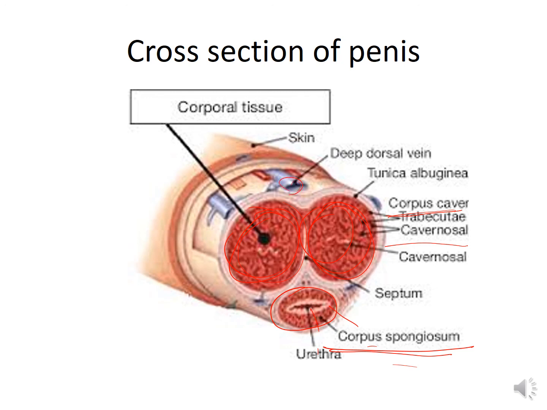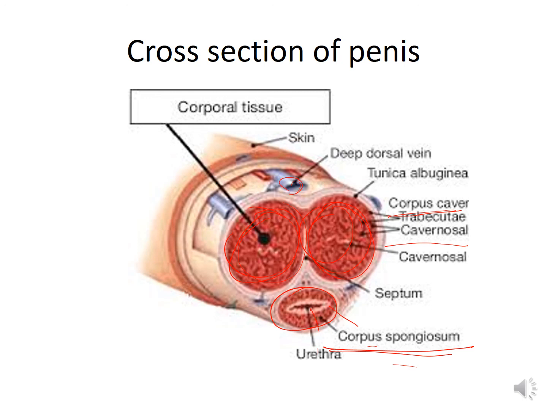So the veins are compressed as the erectile tissue increases in size. Now the sinuses become engorged with blood, and thus erection occurs. The penis returns to its normal flaccid state when the arteries become constricted and the pressure on the veins is relieved.